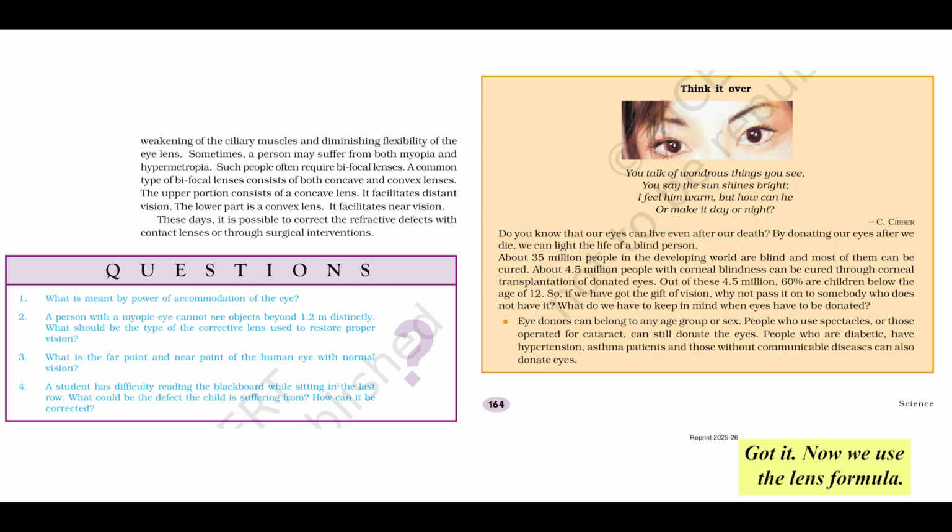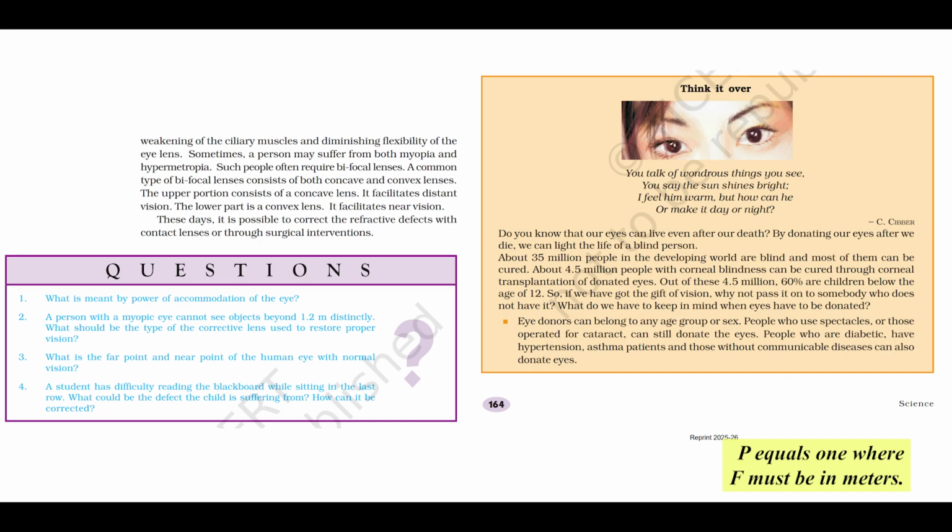Now we use the lens formula. 1/f equals 1/v minus 1/u. Substitute the values. 1/f equals 1 over minus 0.8, minus 1 over minus infinity. Now what is 1 divided by infinity? 0. Exactly. It's effectively 0. So the equation simplifies beautifully. 1/f equals minus 1 over 0.8, so 1/f equals minus 1.25.